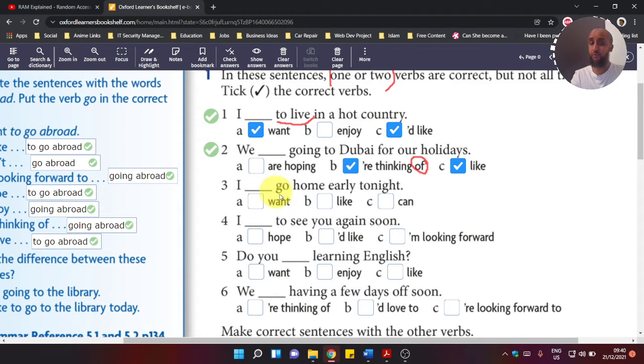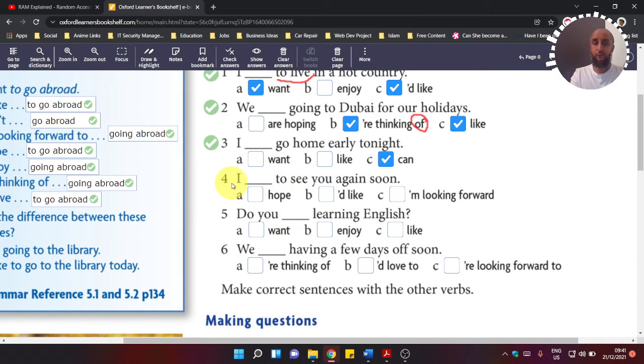I want to go. I can't use "like" because we don't have a gerund or the infinitive. So the only option I do have is "can," which is the modal verb. And remember, guys, with modal verbs like can, would, should, must, and so forth, those verbs must be followed by a basic verb, an infinitive without "to." So here we should say, I can go home early tonight. Okay, excellent. Let's continue.